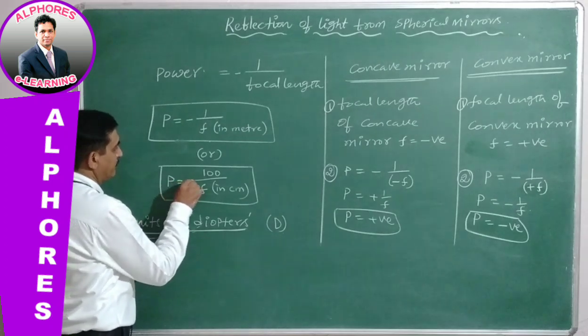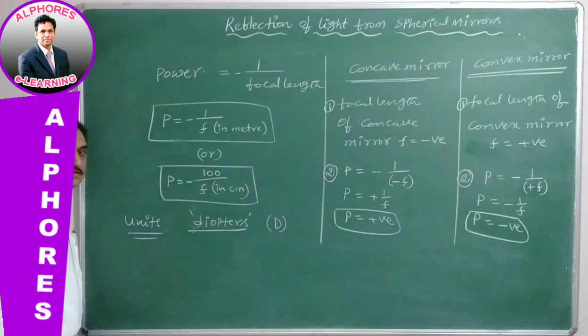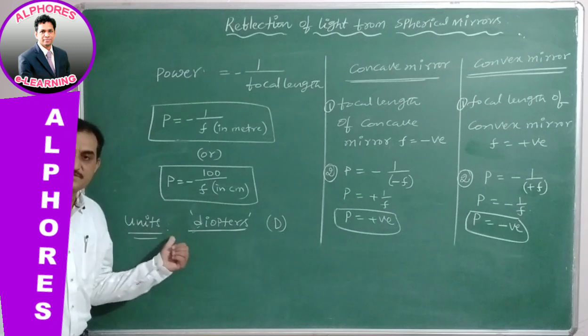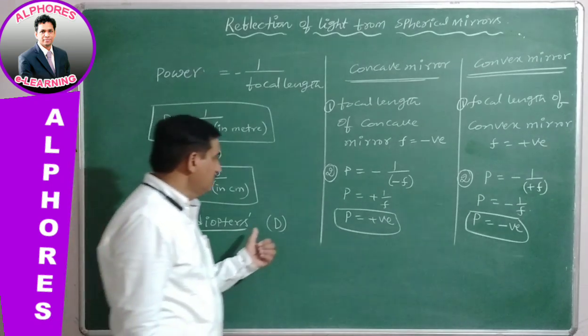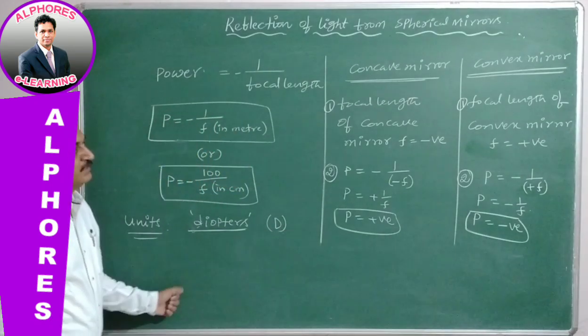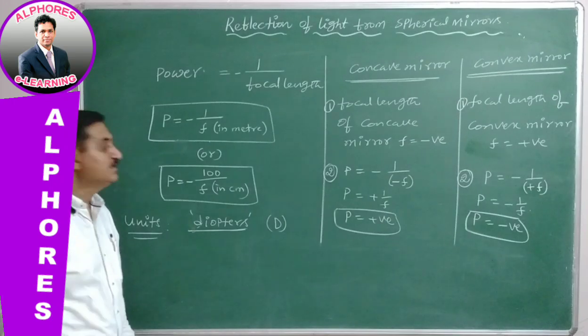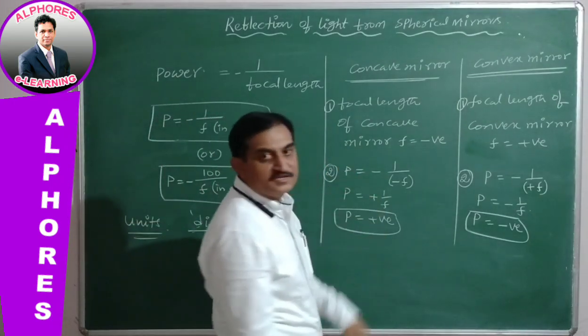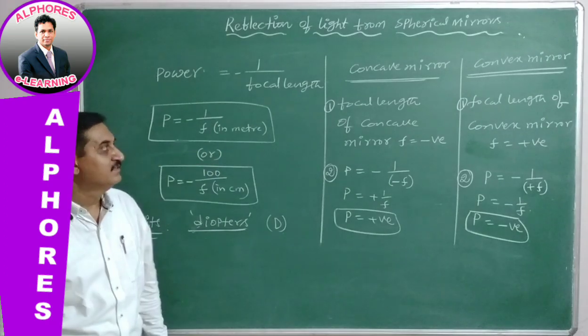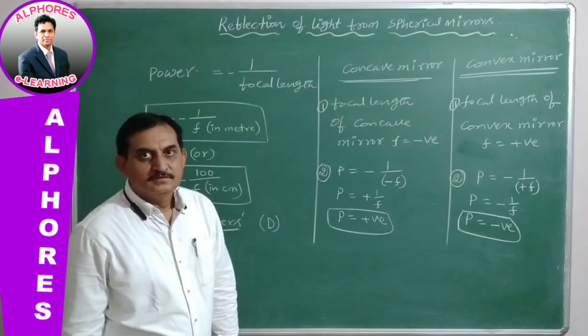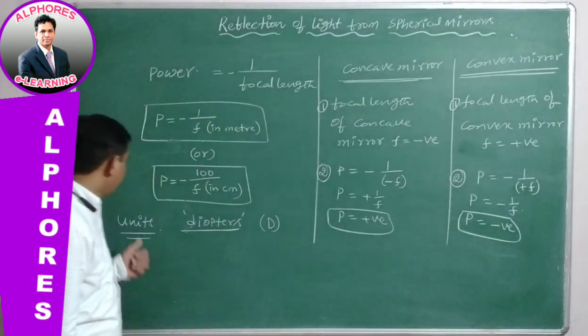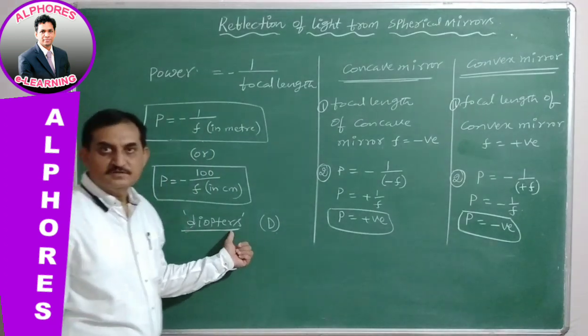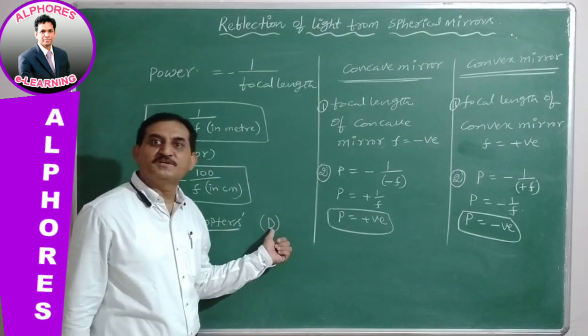Its unit is diopter, represented by capital D.